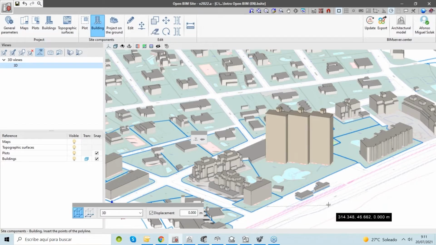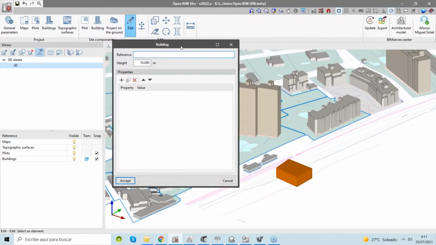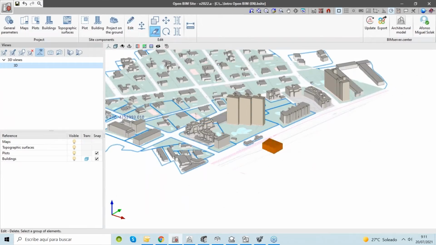So we can draw a building near to our building, because maybe in some situations we don't have that information from a database, or it's a specific monument or a specific structure or any other volume that we want to represent. So we can create these buildings, or we can download this information from a database.